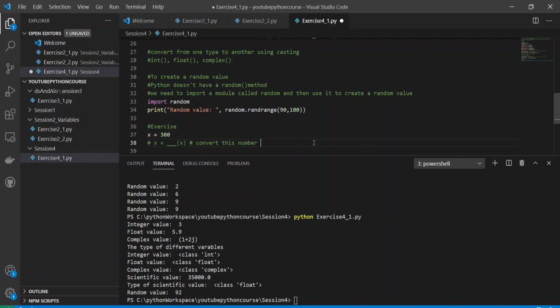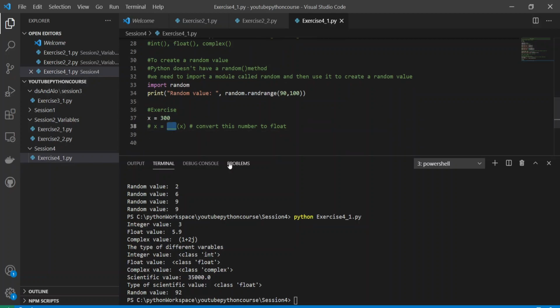Give me the method which we can use to convert this number to float. We'll discuss it in detail in the next session, but just put in your comments below what should be the method name to convert this number from int to float. You see this is an int; what can you use to convert it to float?